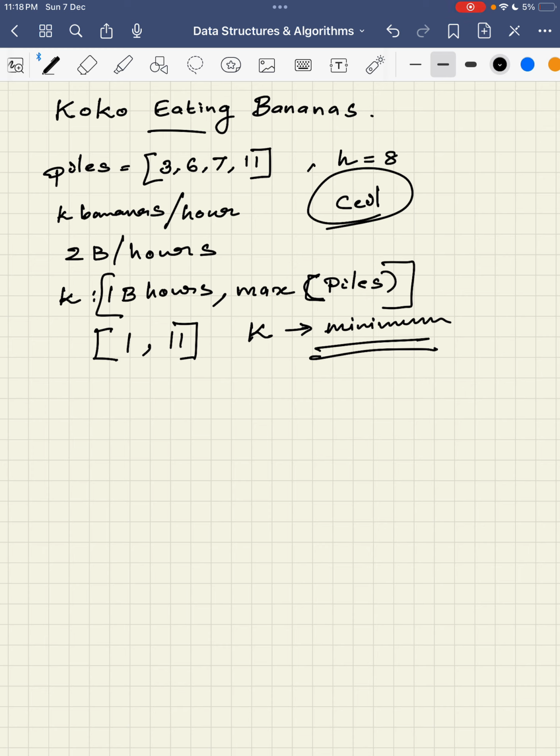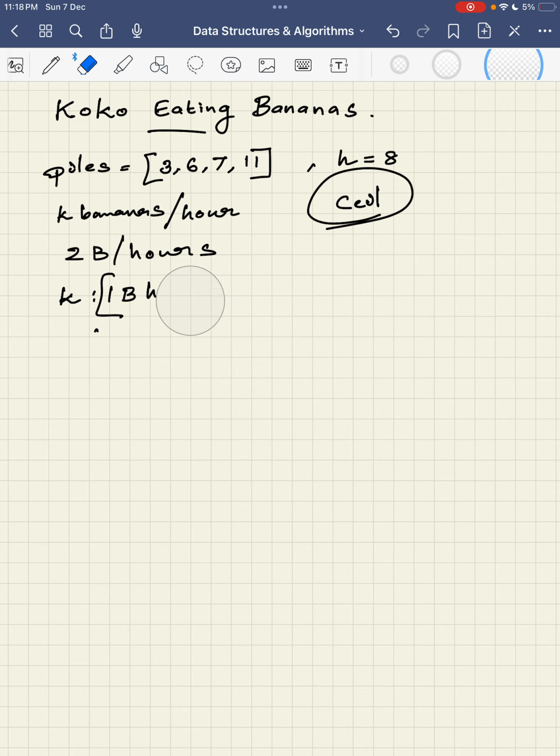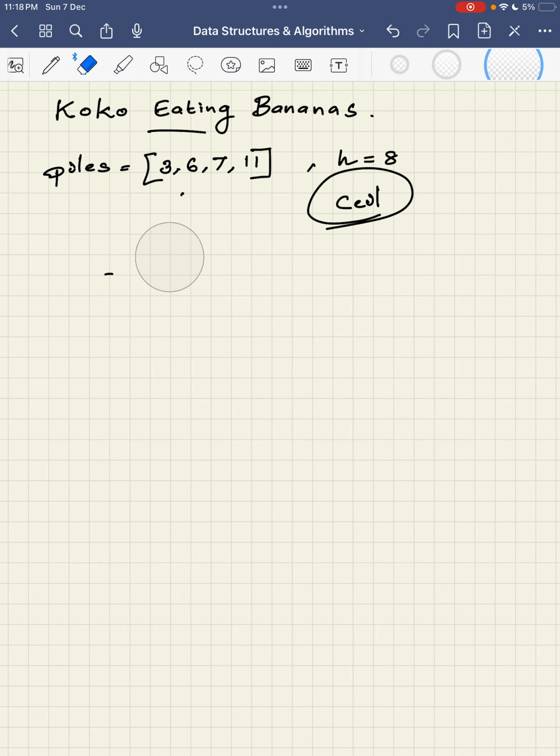So let's try to build up the code. I hope you understood the logic and the parameters. There are a lot of things you need to be aware of. Okay, let's build up the code.